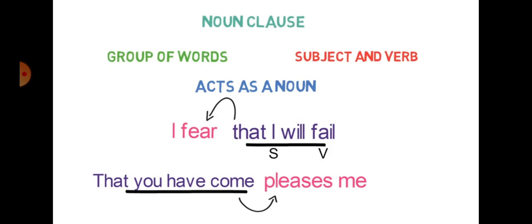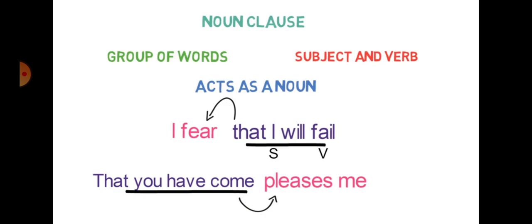Here I is at the place of noun, and with the help of verb, fear is the verb, that I will fail. Now again, who is actually going to fail? I. So this whole sentence is all about this noun. So that I will fail is totally dependent on I. That is the reason it becomes our noun clause.